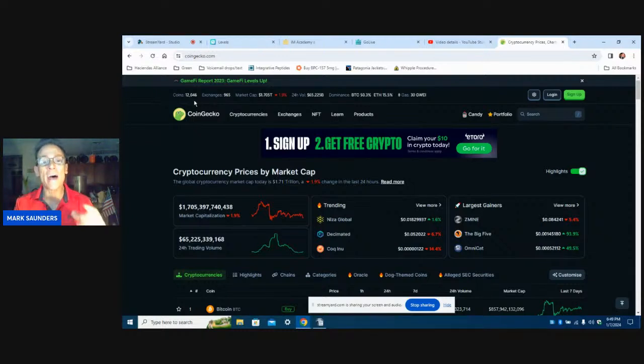That's why I love being in the Academy, because they're professionals and they bring us the ideas, and then we can pick the ones we want to get involved with, just like I did today. Now, the 12,000 coins are over 900 plus different exchanges, and it has a market cap of 1.7 plus trillion. I've seen it under a trillion, and I've seen it almost at 3 trillion.